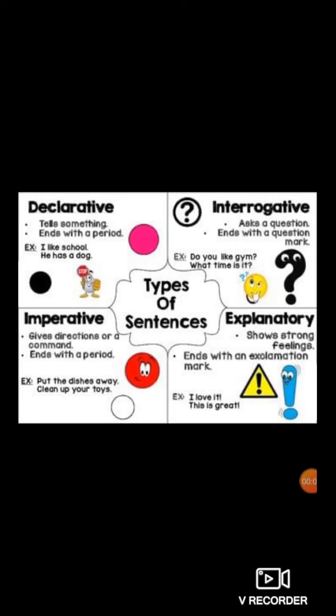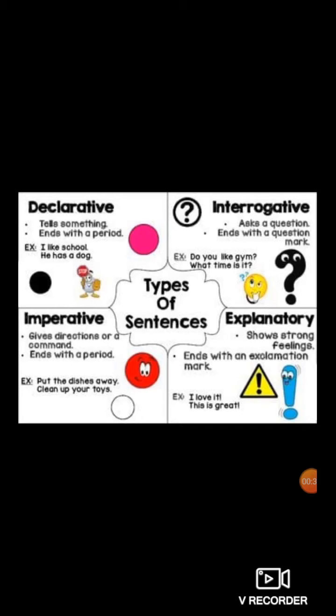That is declarative sentence, which is also known as assertive sentence, and another name for it is statement. Interrogative sentence is also known as question. Imperative sentence is also known as command.